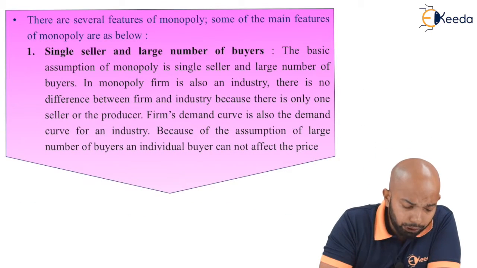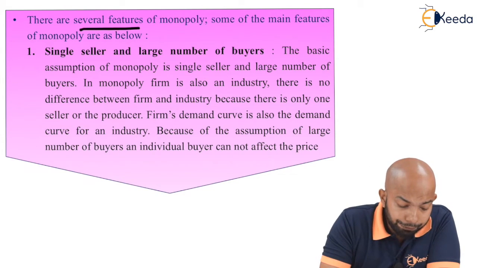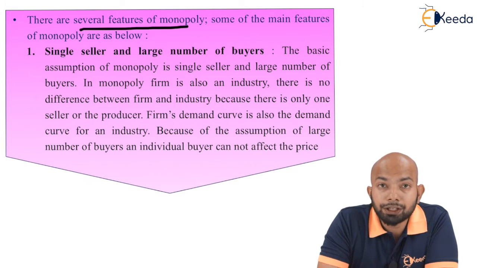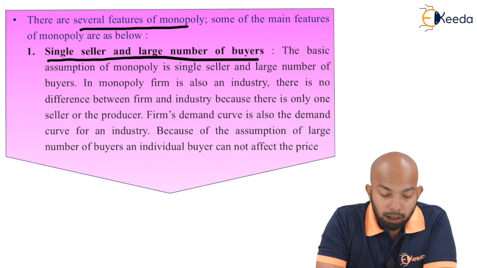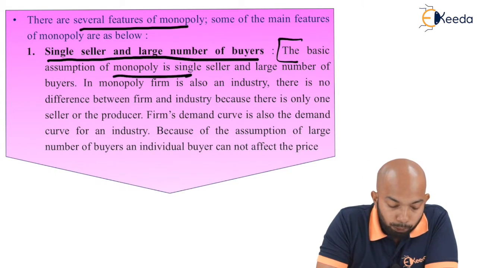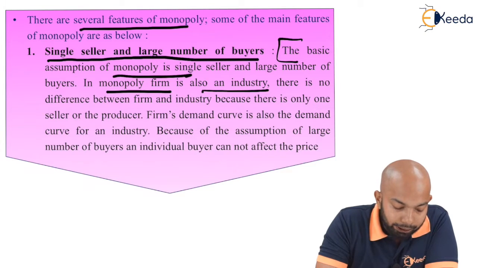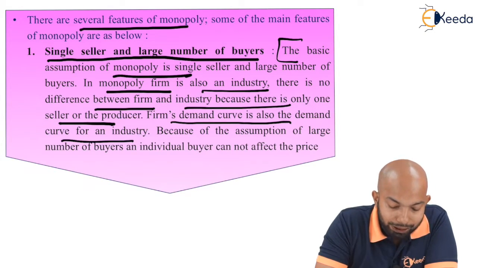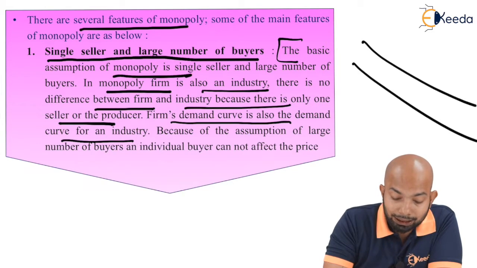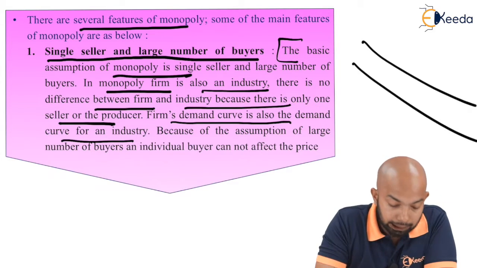Now, when you're understanding the features, there are several features of monopoly. Some of the main features are as follows: single seller and large number of buyers. The basic assumption of monopoly is a single seller and a large number of buyers. In monopoly, the firm is also the industry. There is no difference between the firm and industry because there is only one seller or producer. The firm's demand curve is also the demand curve of the industry.